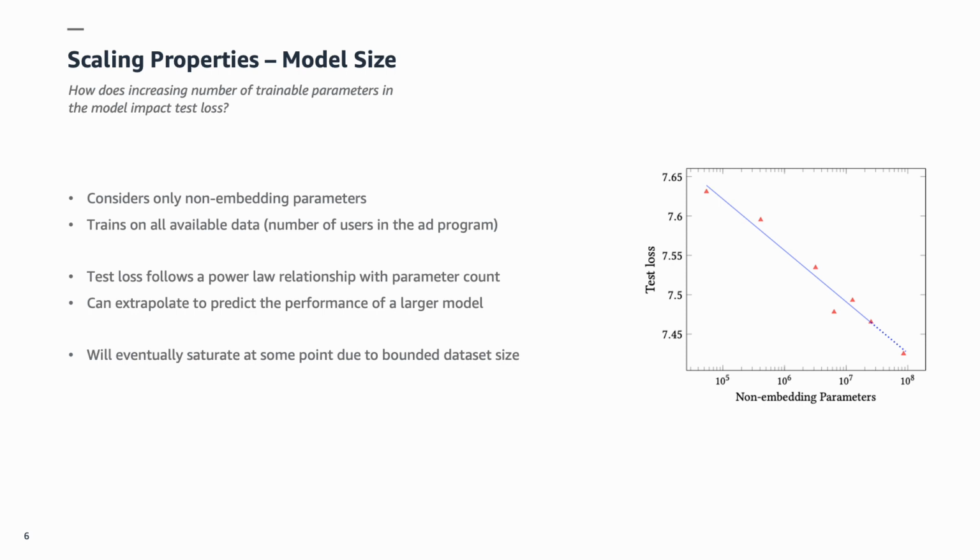We only consider the non-embedding parameters in the count, and our range spreads over 3 orders from 10^5 to 10^8. In this experiment, we train on all available data in terms of number of users in the ad program. Our main observation from the graph on the right is that the test loss follows a power law relationship with the non-embedding parameter count, and that we are able to predict the performance of a larger model by extrapolation. However, we note that this trend will saturate at some point due to the bounded dataset size, as increasing the number of users in an ad program is not trivial.